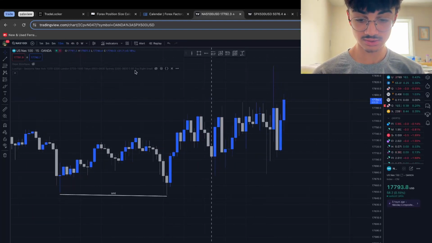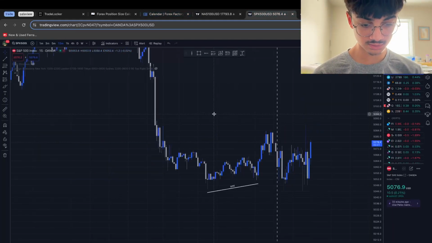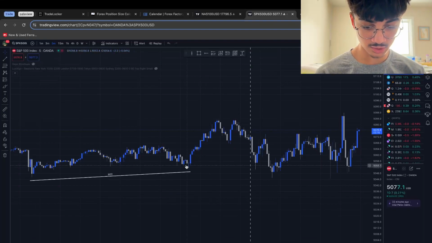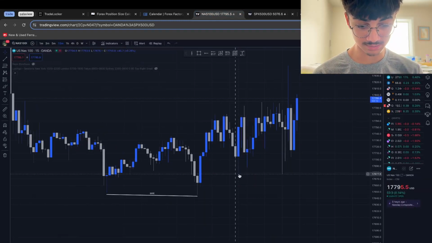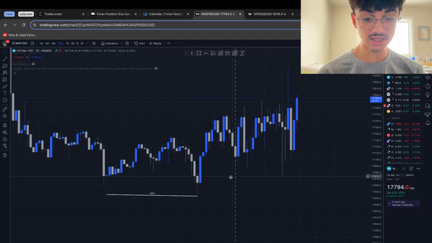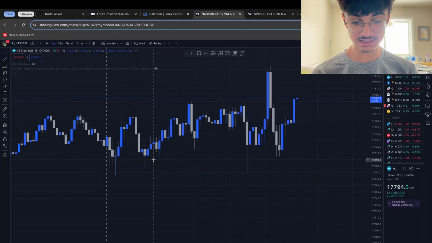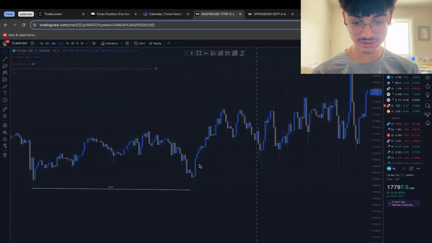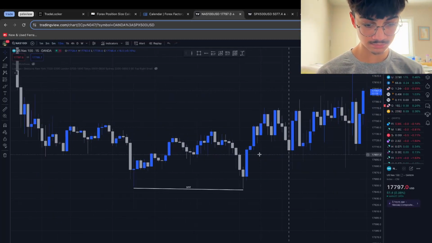So if we have a look here again, go down onto the 5-minute, we can see that around market open, there was this fair value gap, which got filled, and then this low was swept. However, this low was not swept on the NASDAQ, indicating, again, bullish SMT. So seeing this on the 5-minute would have likely caused me to want buys, and especially out of this 15-minute fair value gap, right?